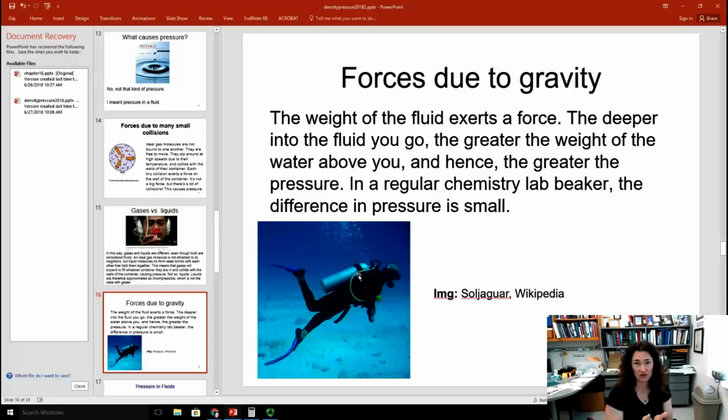Now, however, in a regular chemistry lab beaker or a glass of water that you have sitting on your table or something like that, the difference in pressure between the top and the bottom of the container is really small because there's not a lot of fluid there.